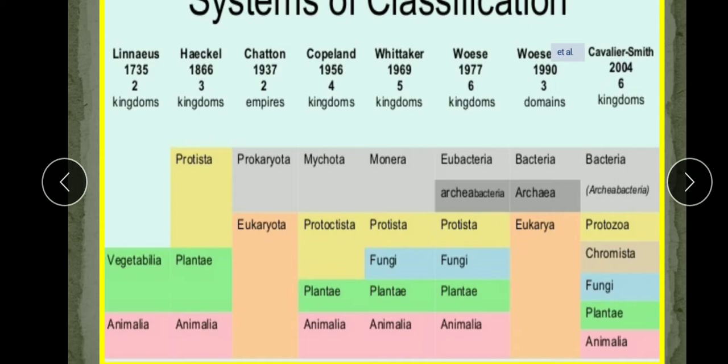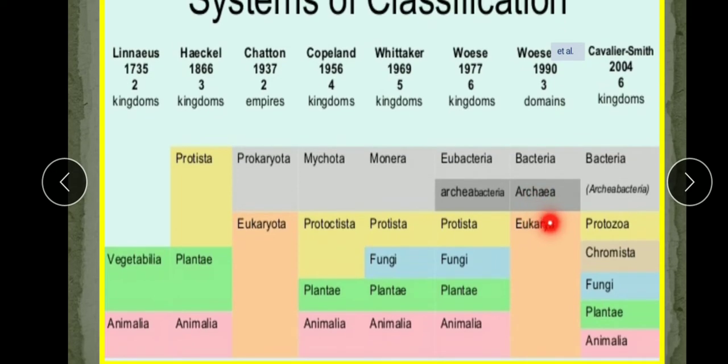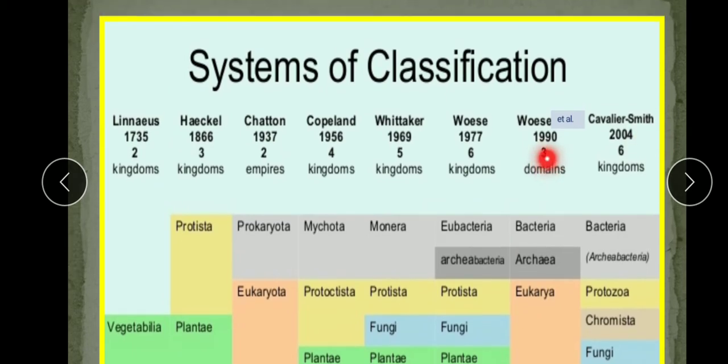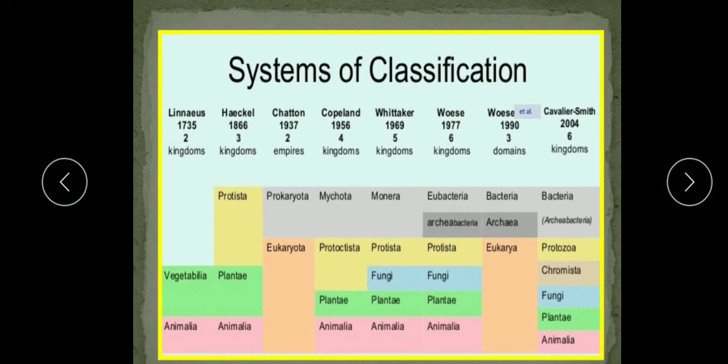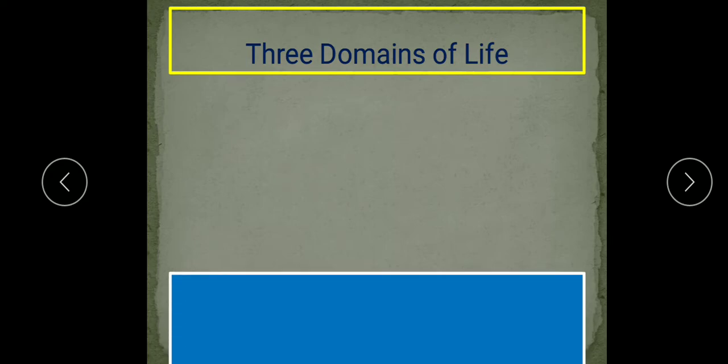Woese et al. means other scientists were also involved with Woese. So in 1990 Woese et al. proposed the three domain classification, that is, the three domains of life. They classified living organisms into three groups: bacteria, archaea and eukarya. There is also a recent classification in 2004, the six kingdom classification by Cavalier-Smith. This is not in your syllabus. So we are going to study this three domain system. This was the history of classification. We'll start the main topic of our syllabus, that is, three domains of life.